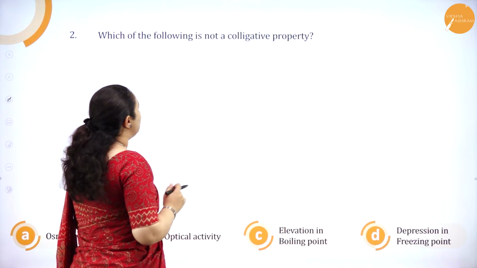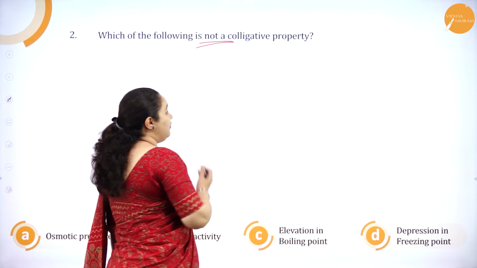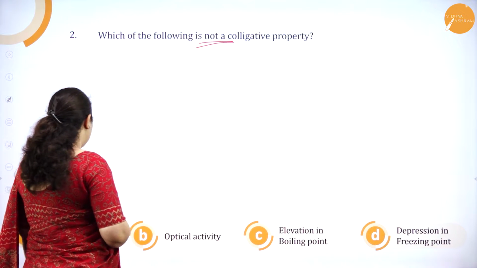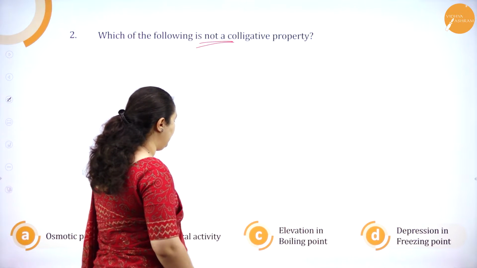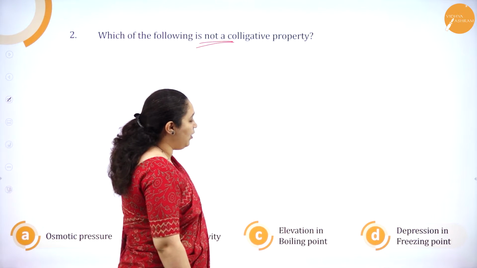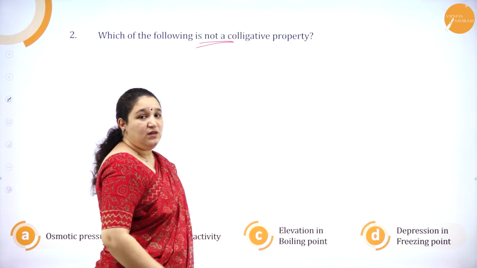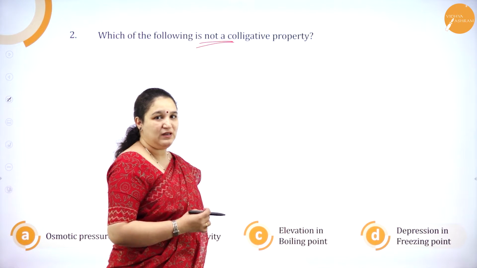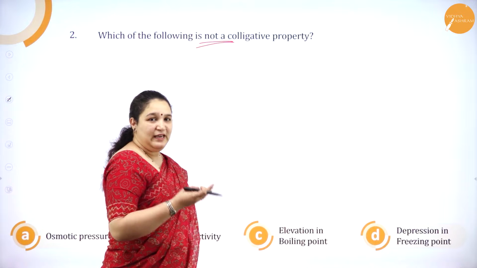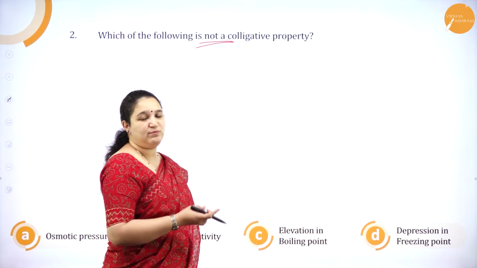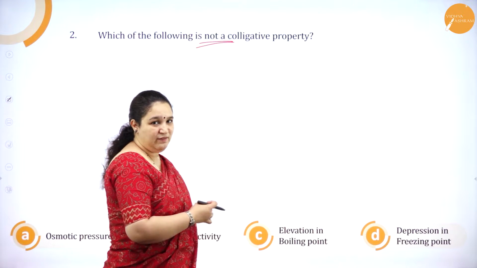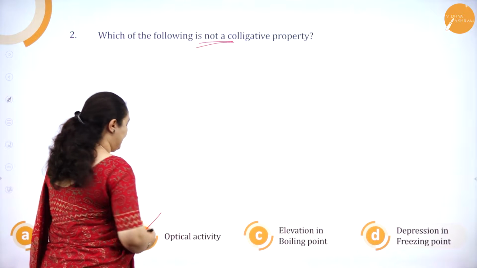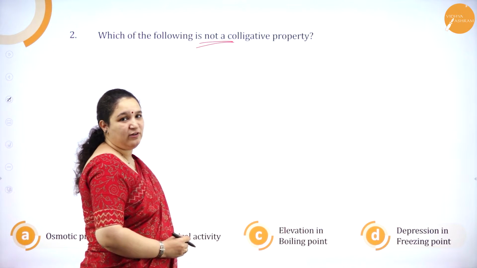Which of the following is not a colligative property? They are asking which of the following is not a colligative property. We'll read the options. Option A osmotic pressure, option B optical activity, option C elevation in boiling point, option D depression in freezing point. See, what is colligative property? The property which depends on the number of particles in the solution. We have learnt elevation in boiling point, depression in freezing point, osmotic pressure. All the three we have learnt. Which we didn't learn under colligative property, that is optical activity. So this is not a colligative property.